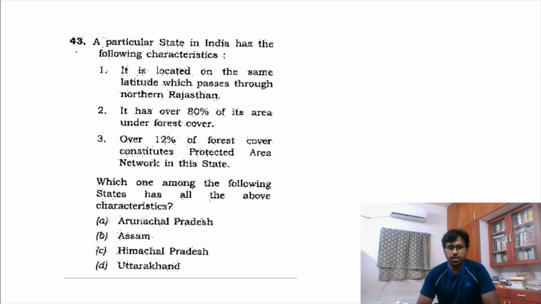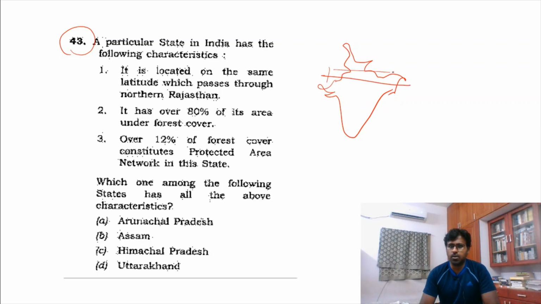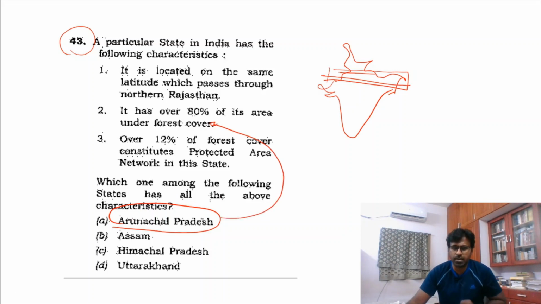And if you see, this question is a little bit of a tough question, but if you happen to know a little bit of geography, you will understand that it goes somewhere around here, slightly through Uttarakhand also, and hence the logical thing would be Arunachal Pradesh, because northeastern states have a higher forest cover and highest protected area. But I am not going to use this as an easy question now.